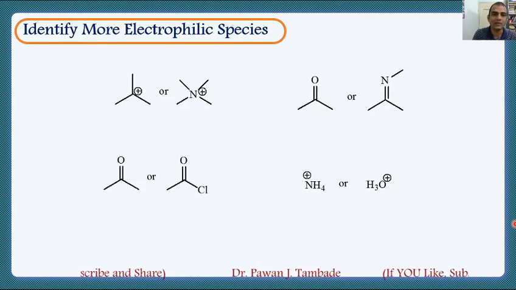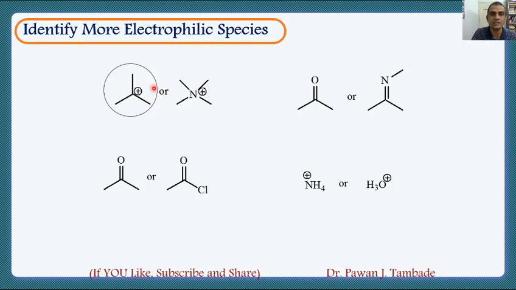Now identify the more electrophilic species among the given pair. If you look at these two species, then among these two, which is more electrophilic in nature? You need to put some logic. In the acid base chapter we studied about acidity and basicity. The same logic you need to put in identifying electrophiles and nucleophiles. So in this case this species is more electrophilic in nature as compared to this.